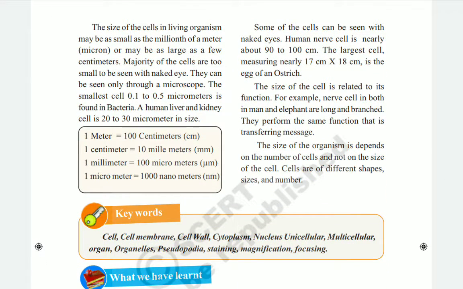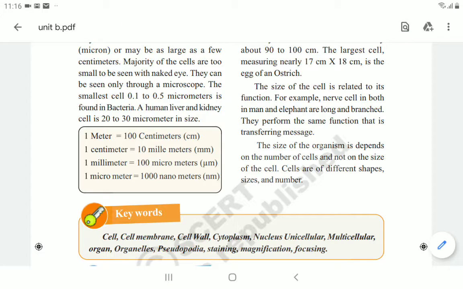Okay, so the majority of cells are too small to be seen with the naked eye. The majority of cells are too small to be seen with the naked eye. So most cells are very small, the smallest cells we have in our body, and those we are not able to see with our naked eyes. So they can be seen only through a microscope.